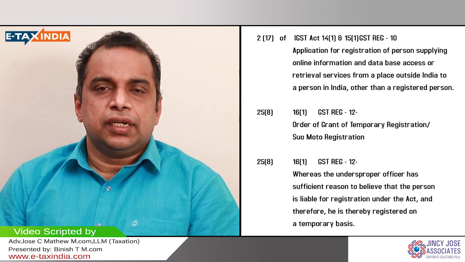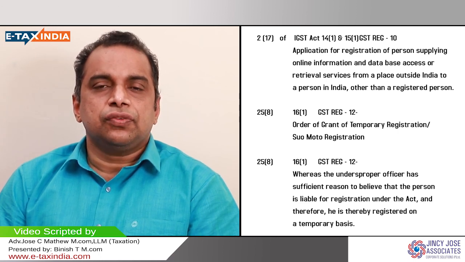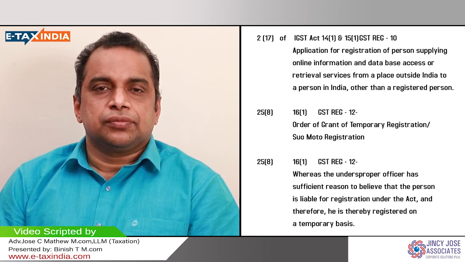PAN number is a 10-digit alphanumeric code. The PAN number is followed by the entity code and the default character Z, and finally a checksum character. That is the structure of a GST. The default character Z is there in each and every GST. That default character is an essential part of a GST.